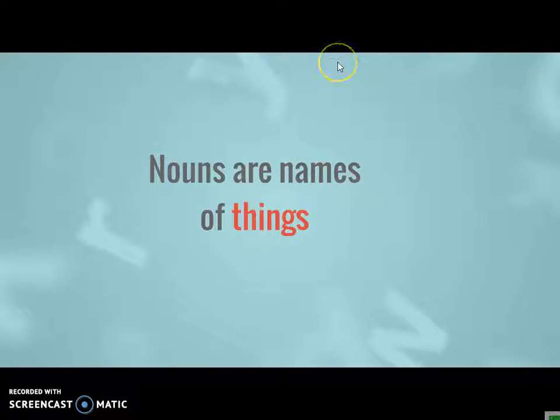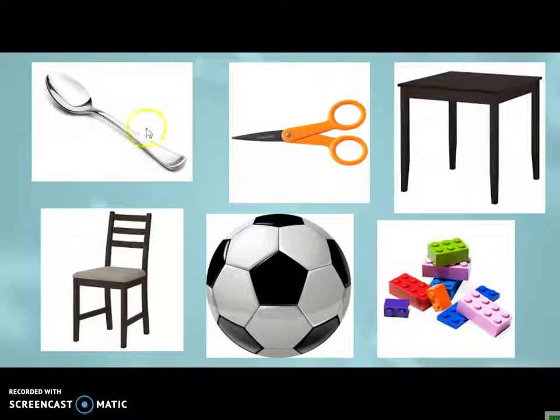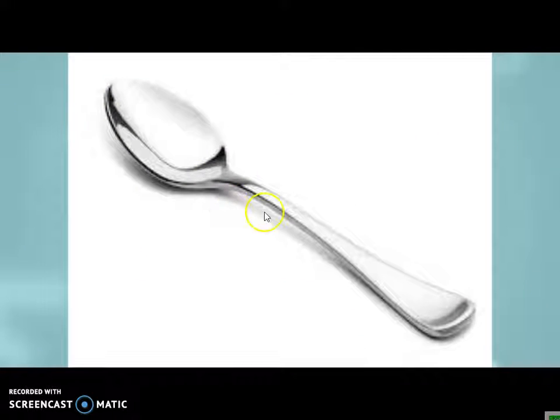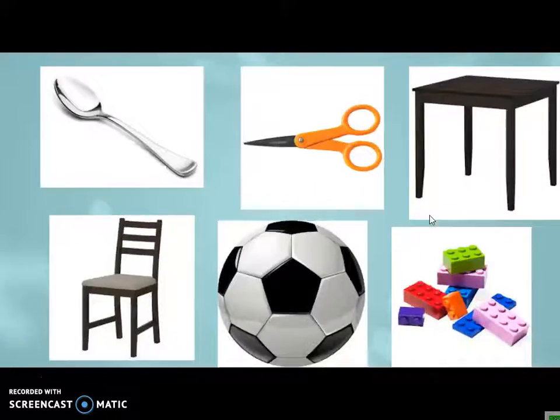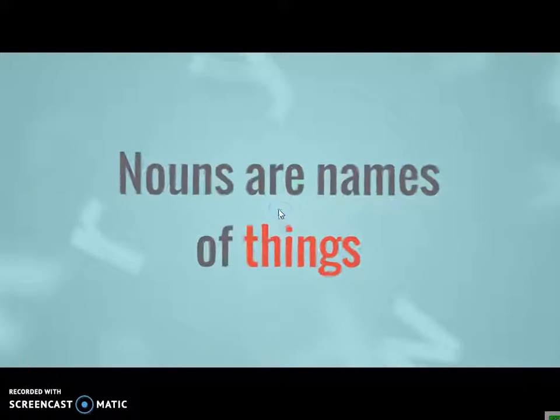And we have the fourth one: nouns are names of things. Things. And we were just discussing while playing our game labeling things around us, about the things we see, which is, let's see, what are they? Look at this, spoon. A spoon is a thing and it's a noun because it is labeling a thing around us.